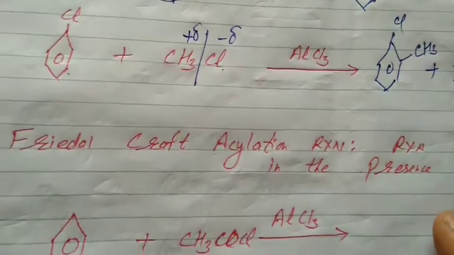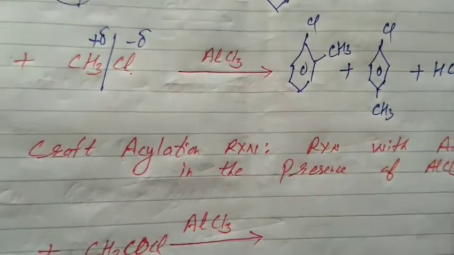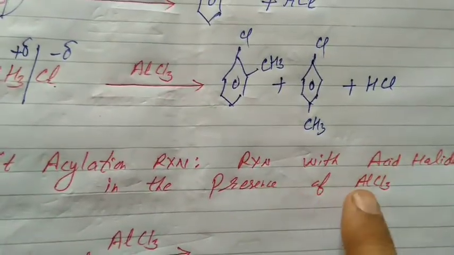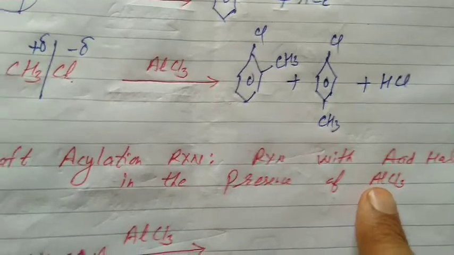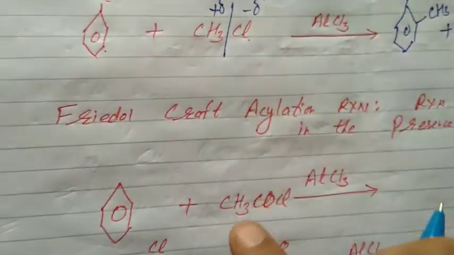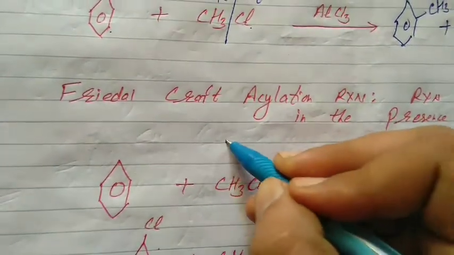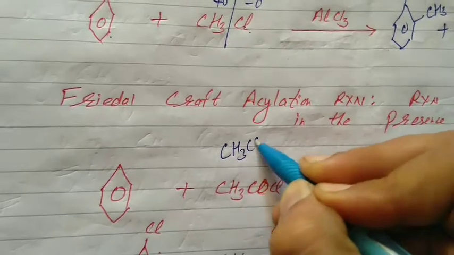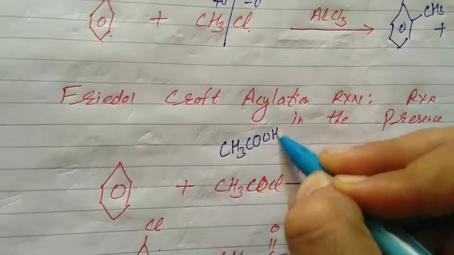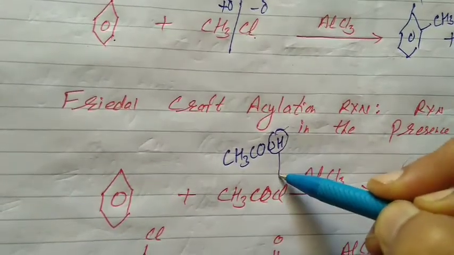Next, Friedel-Crafts acylation reaction. Reaction with acid halide. Acylation, students, acid halide in the presence of AlCl3. Friedel-Crafts acylation reaction. If it is RX, it is alkylation. If it is RCOX, it is acylation. You know, acid, CH3COOH. Now the hydroxyl group is replaced by a halogen atom, leading to the formation of acid halide.